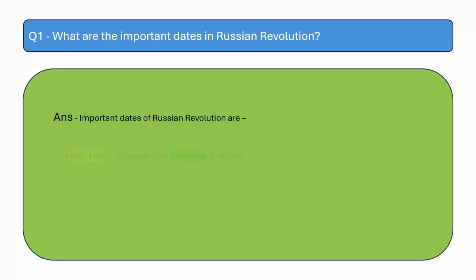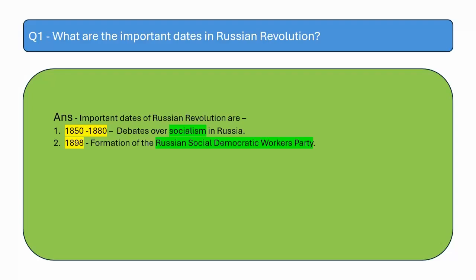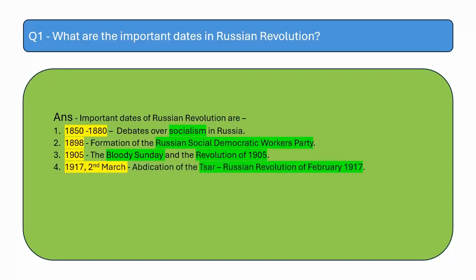Answer is, important dates of the Russian Revolution are: from 1850 to 1880 there were debates among people over socialism in Russia. In 1898, formation of the Russian Social Democratic Workers' Party. In 1905, there was an event known as Bloody Sunday and it led to the revolution of 1905. On 2nd March of 1917, abdication of the Tsar happened. Tsar is the king of Russia, and the Russian Revolution of February 1917 happened.